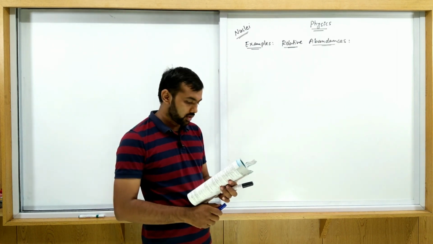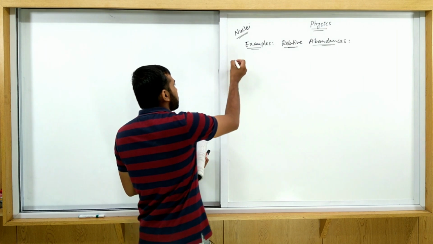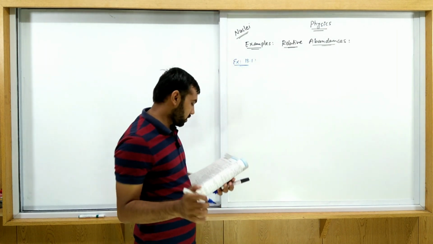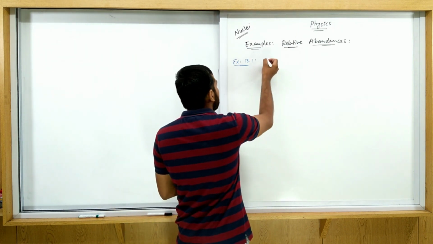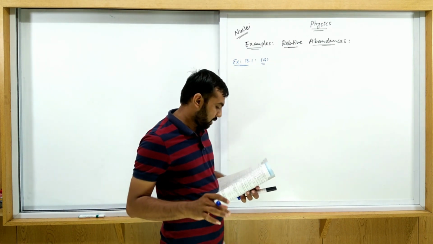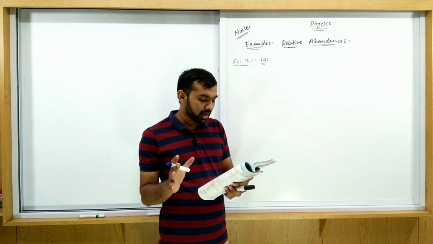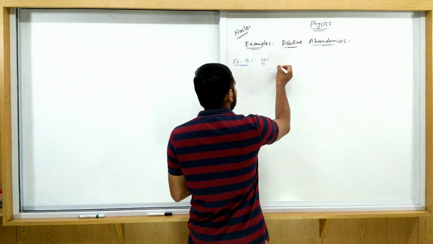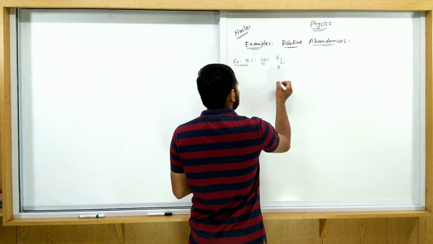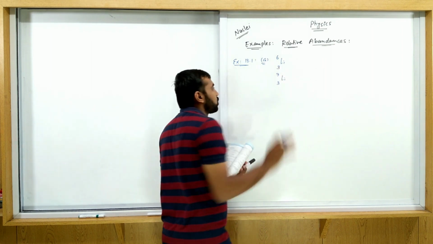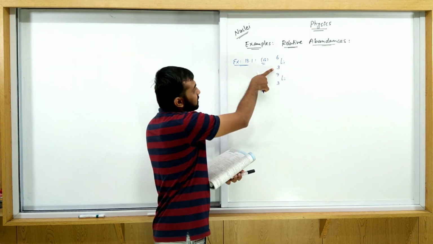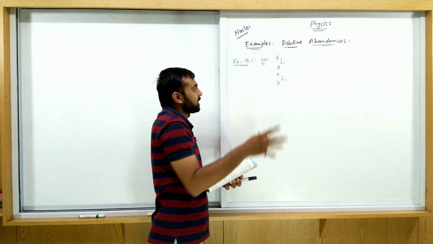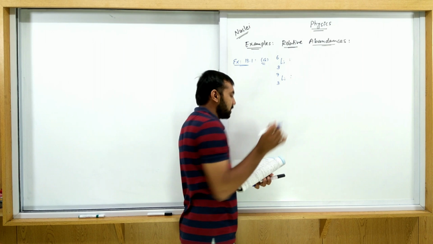Everyone, see the problem in your textbook, example number 13.1. Two examples are given in 13.1. The first one: two stable isotopes of lithium, 3Li6 and 3Li7. Isotopes means Z is the same. Here Z is equal to 3, here Z is equal to 3, and A is different, 6 and 7. So we can say that both are isotopes of each other.